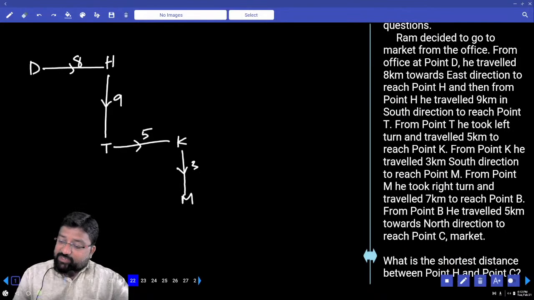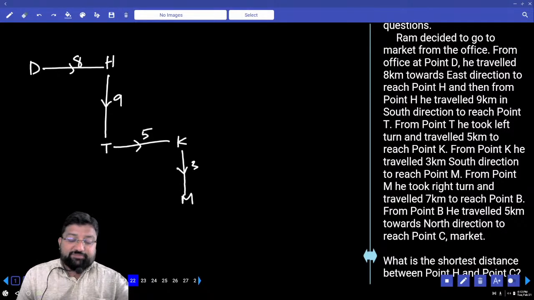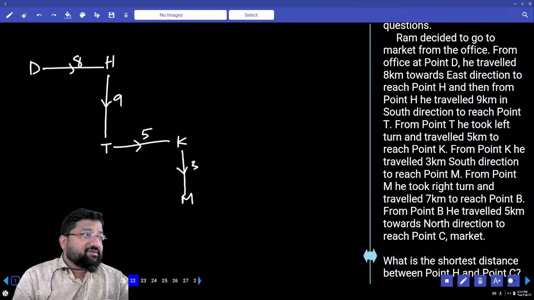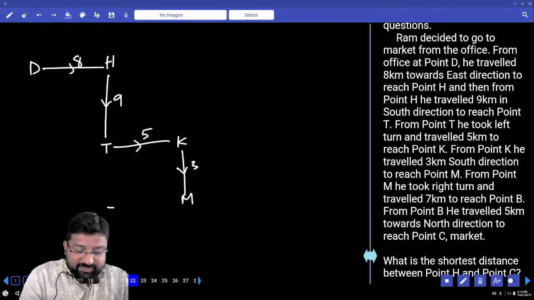From point M, he took a right turn and traveled 7 kilometers to reach B. Right, south, right again. Chapadama, left for us. How many? 7.